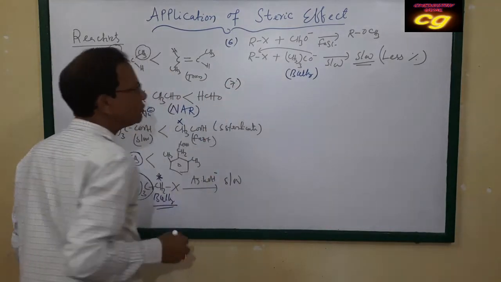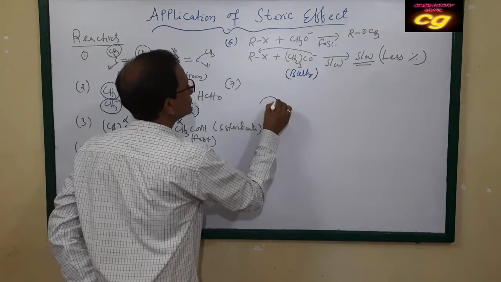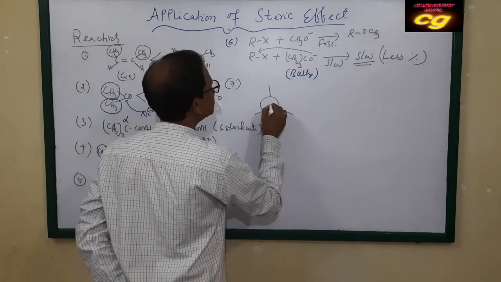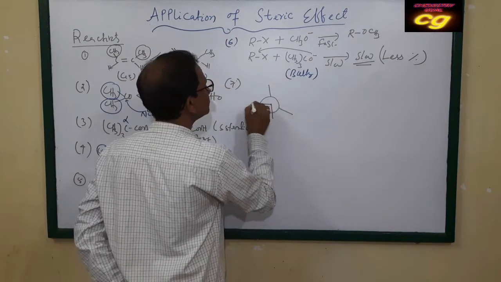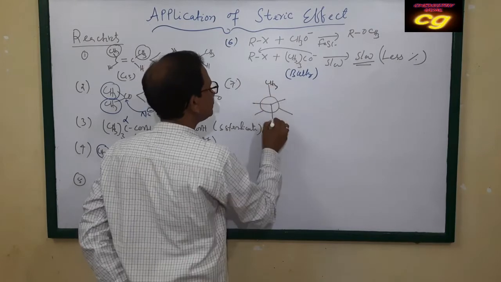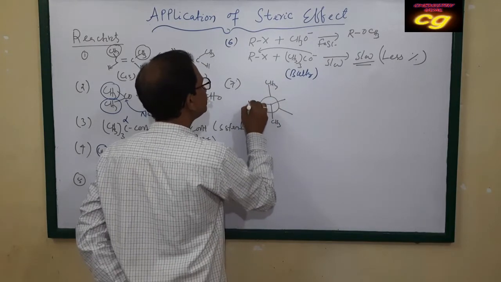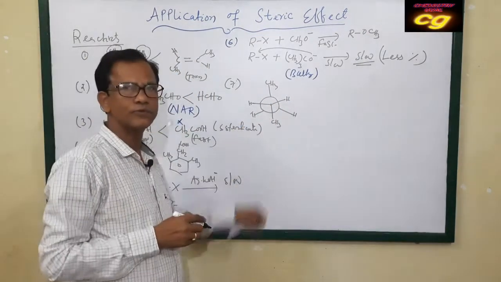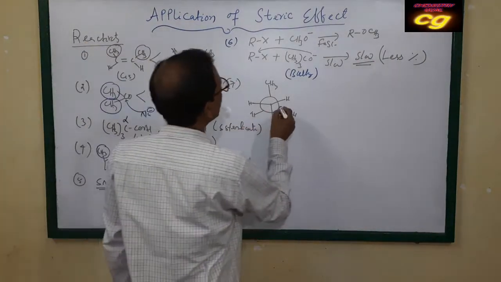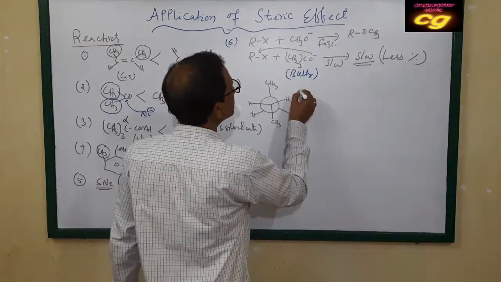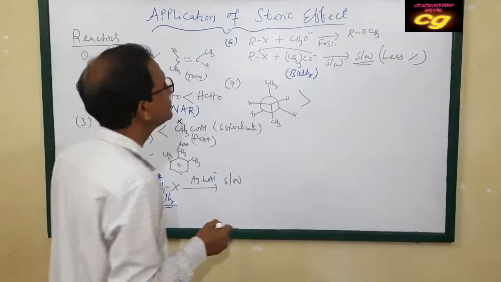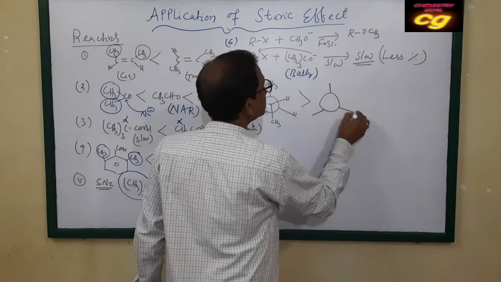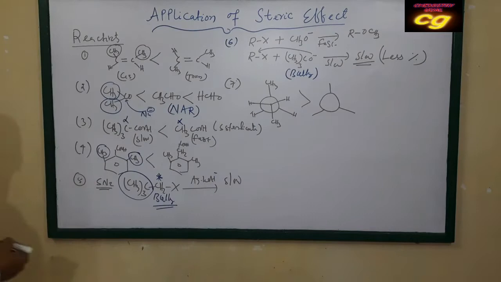So this is regarding that reactivity, and also we can take the stability order. Already we know that this is the conformational isomers of butane, and this is generally more stable. This compound is more stable compared to that skew position.